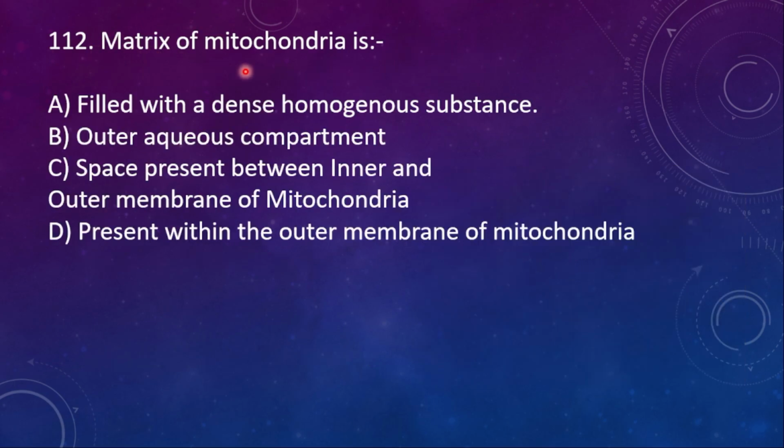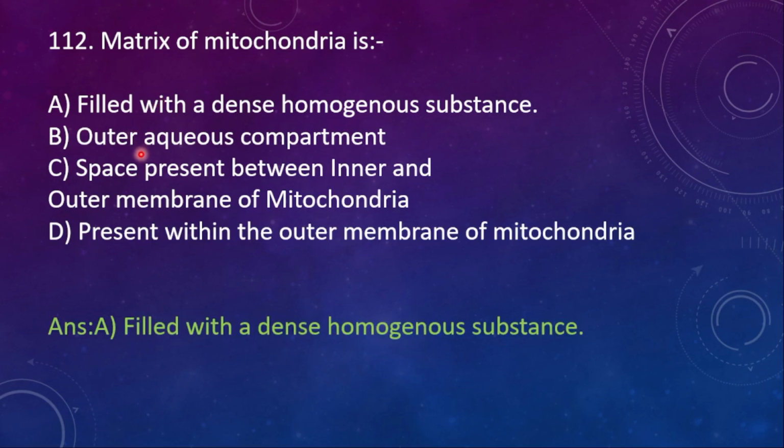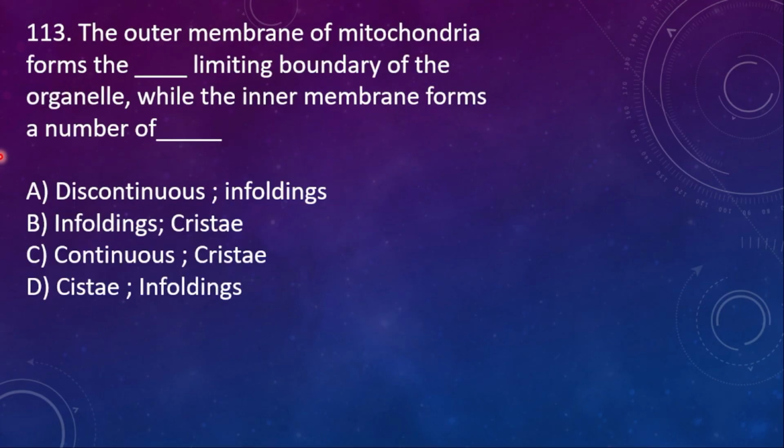112. Matrix of mitochondria is option A, filled with a dense homogeneous substance. B, outer aqueous compartment. C, space present between the inner and the outer membrane of mitochondria. And D, present within the outer membrane of mitochondria. Just now I said about the matrix, which is filled with a dense homogeneous substance. 113.